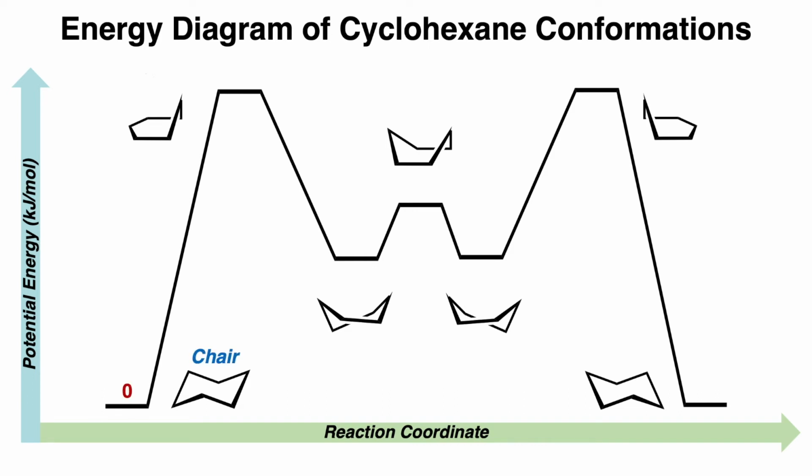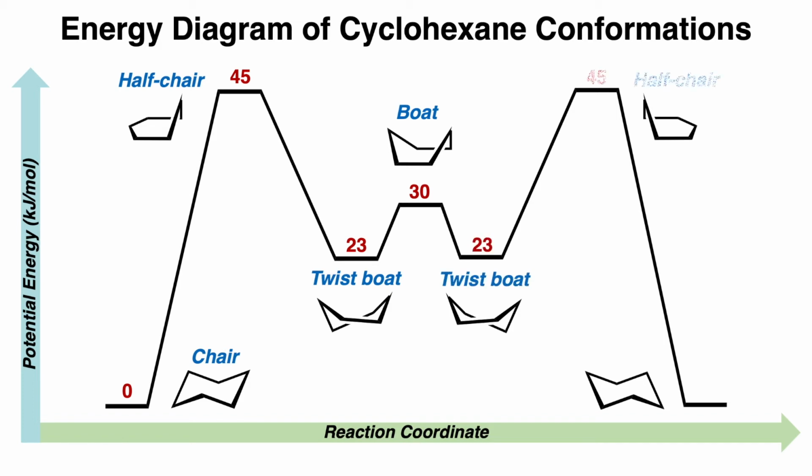It then goes up to 45 kilojoules per mole to make the half chair, back down to 23 to form the twist boat conformation, up to 30 kilojoules per mole to form the boat, down to 23 to form the opposite twist boat, up to 45 to form the opposite half chair, and back down to 0 kilojoules per mole to form the opposite chair conformation.